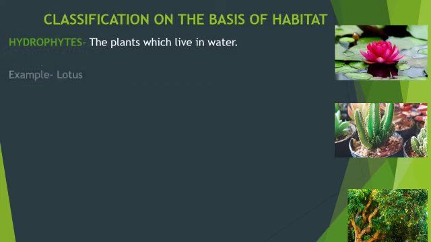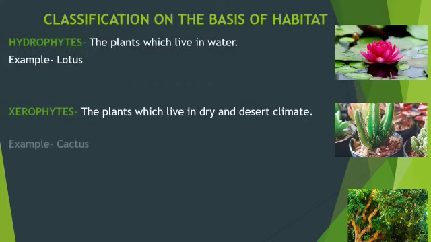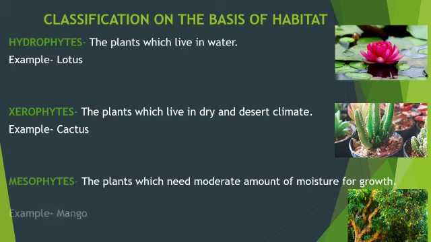On the basis of mode of living conditions, plants are of following types: hydrophytes, those plants which live in water. Example, lotus, hydrilla, etc. Xerophytes, those plants which live in dry and desert climate. Example, cactus. Mesophytes, those plants which need moderate amount of moisture for their growth.